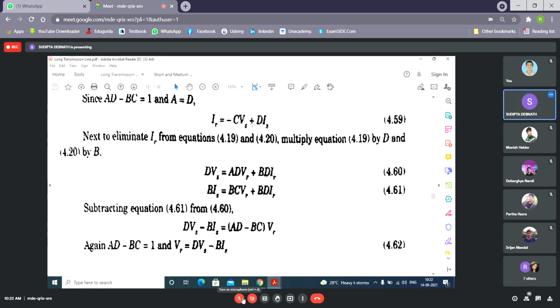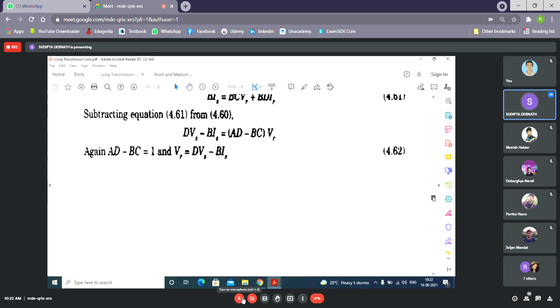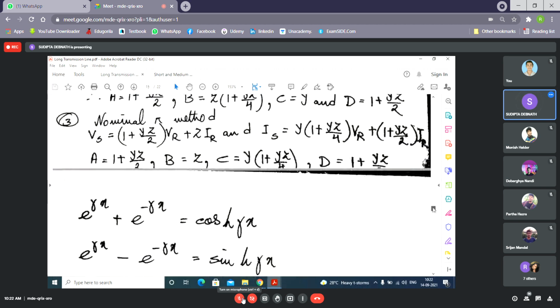Actually, we have found IR and VR in terms of VS and IS. It is possible because there are two equations and two unknowns. In this set, VS and IS are considered unknown, and in the other set, VR and IR are considered unknown. Go through the derivation and you'll be able to understand.